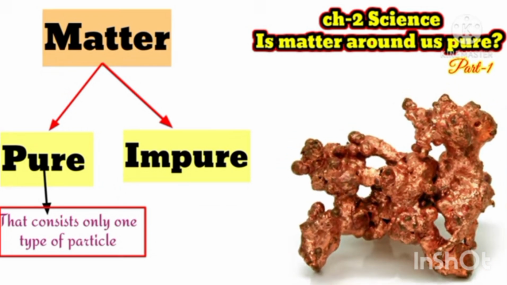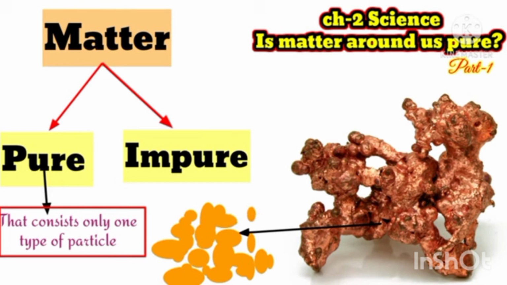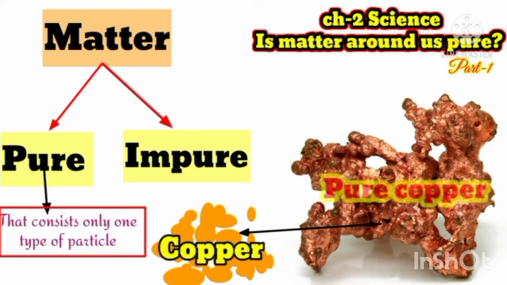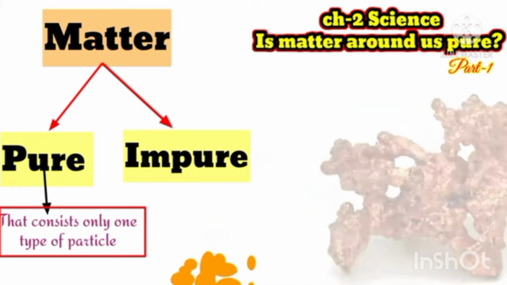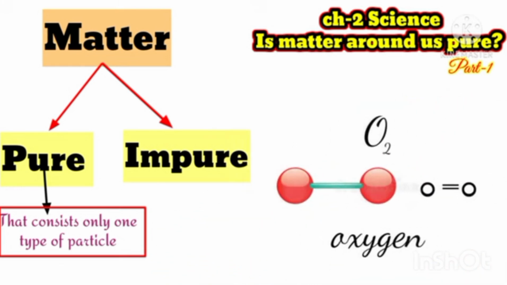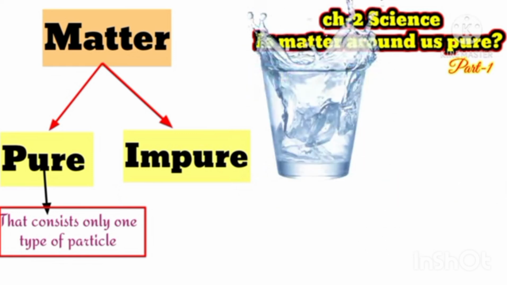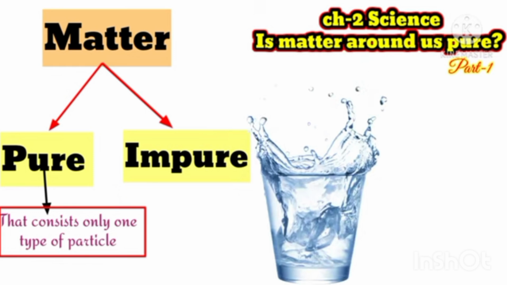Like this is copper. Copper is matter and it is a pure substance because copper is made up of small particles of copper type only. No other metal, no other elements are mixed in copper. That is why copper is a pure substance. And we have other examples of pure substances. You must have observed oxygen. Oxygen is a pure substance because its formula is O2 and it consists only of oxygen type atoms.